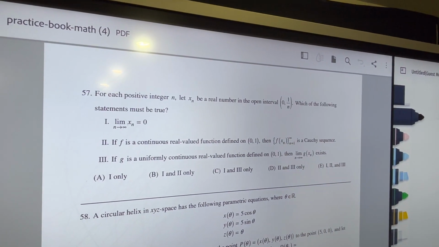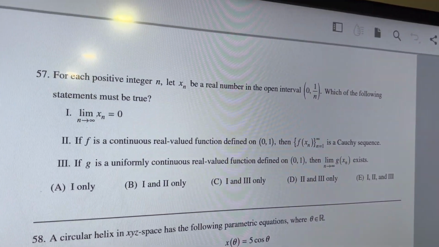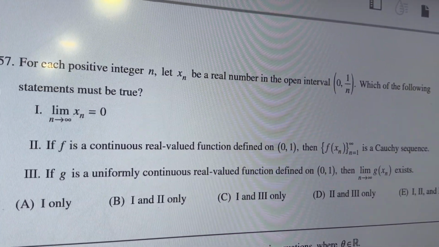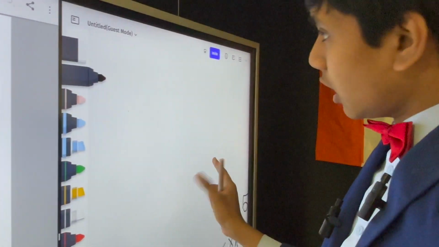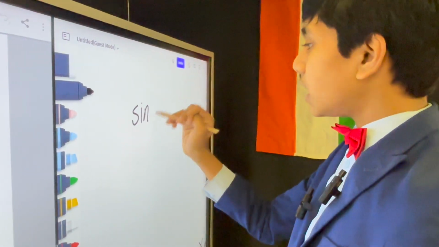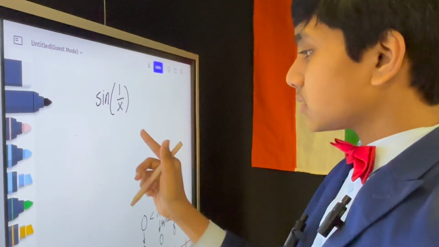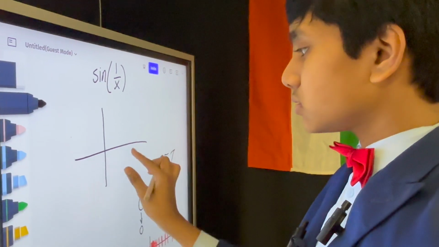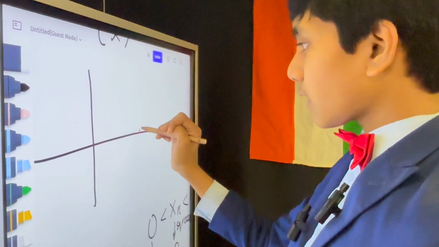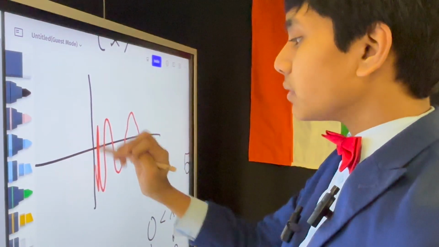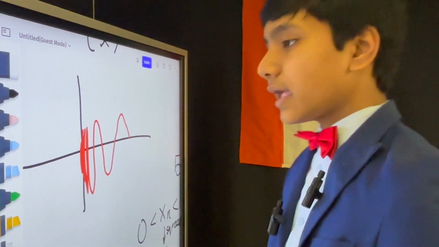2. If f is continuous and real valued and defined on 0 to 1, f of xn is a Cauchy sequence. Well, no. Counterexample, sine of 1 over x. Think about how that acts. I mean, it starts slow, then speeds up until eventually its frequency is extremely fast,